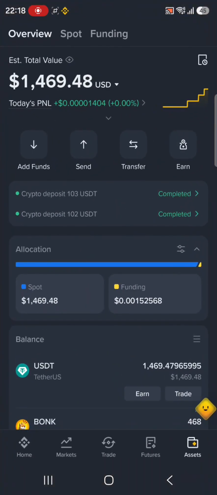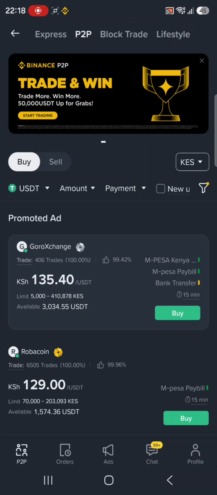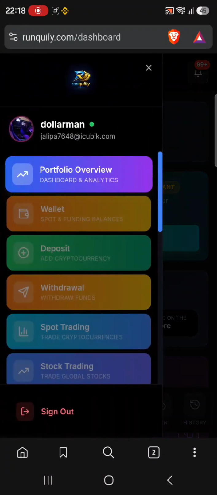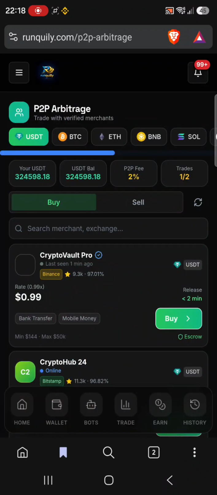So right now, you know how arbitrage works. You know how to buy your assets via P2P, that is the cryptocurrency. Then you know how to transfer the funds to your Tranquilly. So this is where you trade your arbitrage and you make good profits.